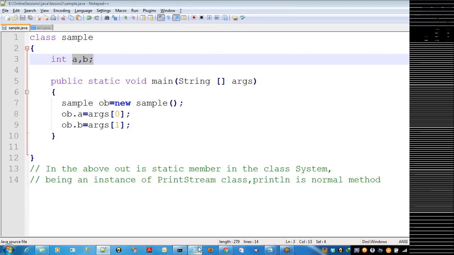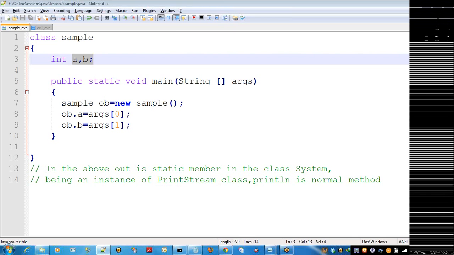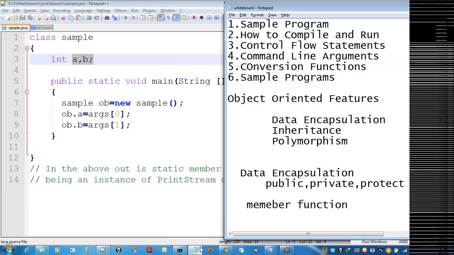Clear with these points? Yes. So these things we will see in tomorrow's session, how you can work with the member functions and how we can work with arguments. Again, the different types of arguments and parameter passing mechanisms, those things we'll see in the next session. In the next session, we are also going to see the inheritance part. Clear? Okay. Any clarifications, any doubts?